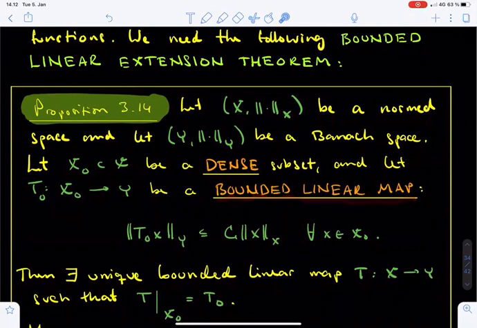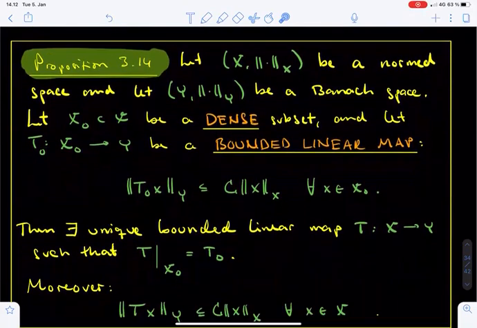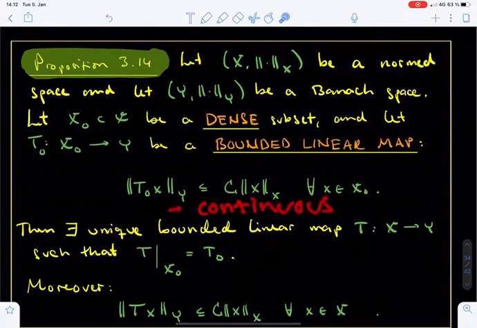The words bounded linear map mean that there exists a positive constant C such that the norm of T0 at x is bounded from above by C times the norm of x for any vector x in X0. You have probably encountered the definition of bounded linear maps before, but let me still remind you that a linear map between normed spaces is bounded if and only if it is continuous. So we could have equally well said that T0 is a continuous linear map between X0 and Y.